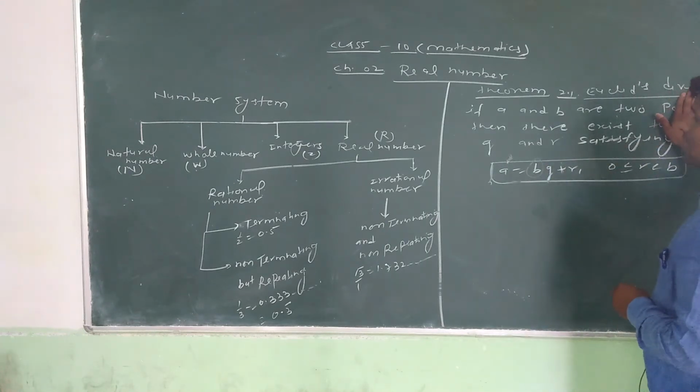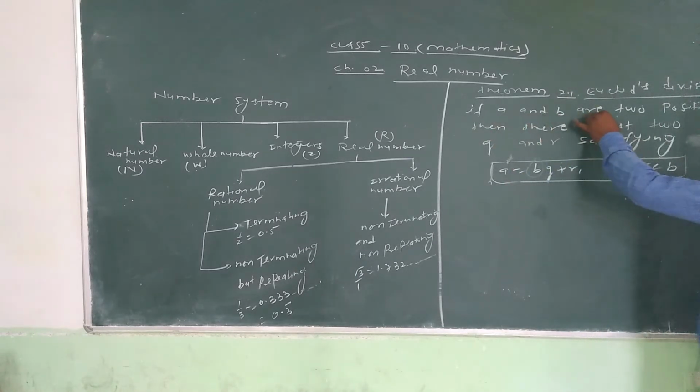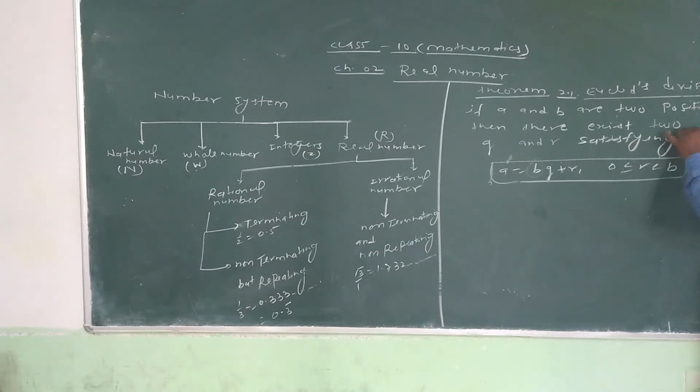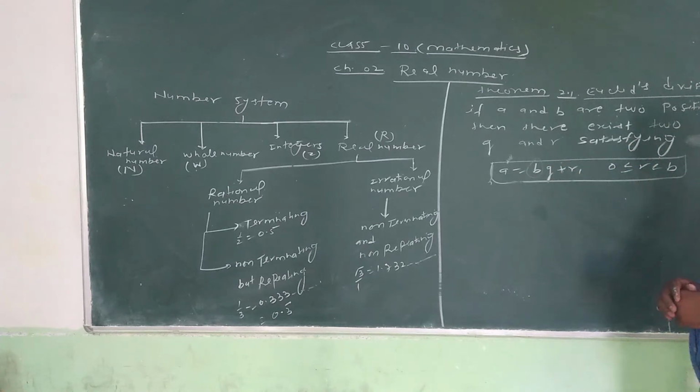What is Euclid division lemma? Theorem 2.1: if a and b are two positive integers, then there exist two unique integers q and r satisfying a equals bq plus r, where 0 is less than or equal to r, and r is less than b. r is the remainder.